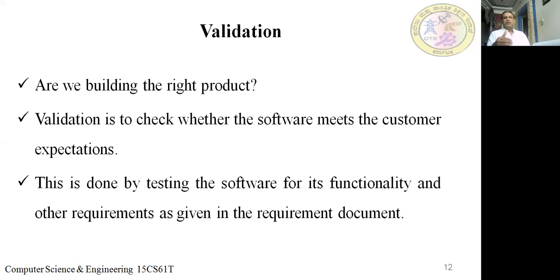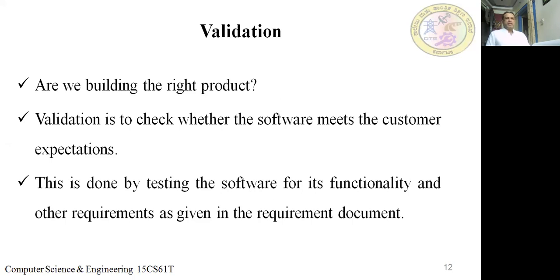At every phase, and even in between the phases, we check the functionality. What is the purpose, the functionality of the particular software? So functionality is being tested. This is done by testing the software for its functionality and other requirements as given in the requirement document. So that is what we call validation.